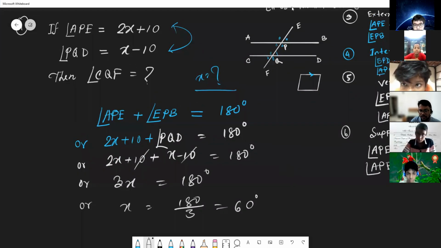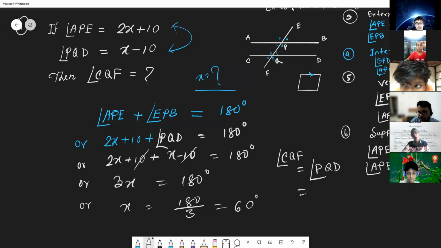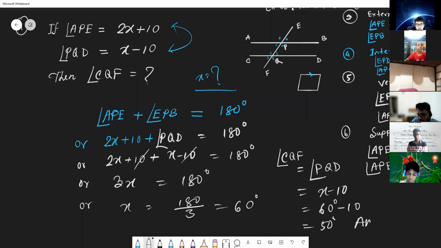Vertically opposite angles are equal. So now put the value of PQD, which is x minus 10. What is the value of x? It is 60 degree minus 10, so there will be 50 degree. So this is our answer.